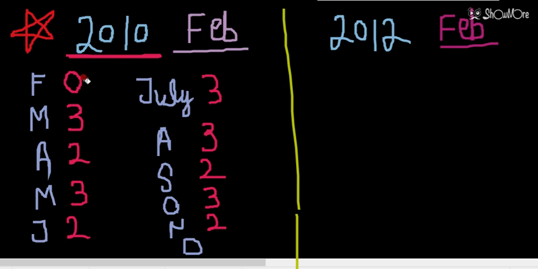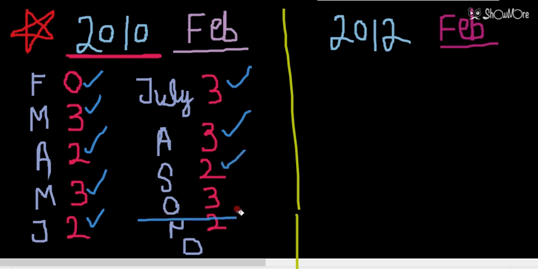So if I count, 0 plus 3 is equal to 3, 3 plus 2 is 5, 5 plus 3 is 8, 8 plus 2 is 10, 10 plus 3 is 13, 13 plus 3 is 16, 16 plus 2 is 18, and then 18 plus 3 is 21.